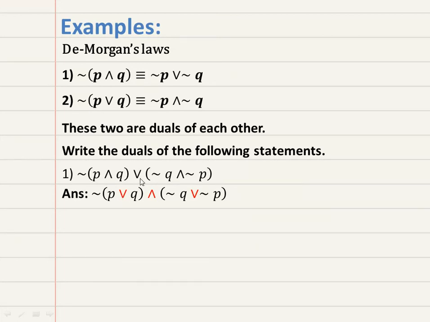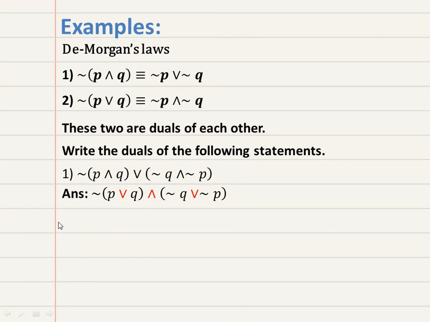Then OR is replaced by AND, negation as it is, AND is replaced by OR. In red color it is shown what we have to change. So if this statement pattern is given and you want to write its dual, just replace AND by OR and OR by AND.